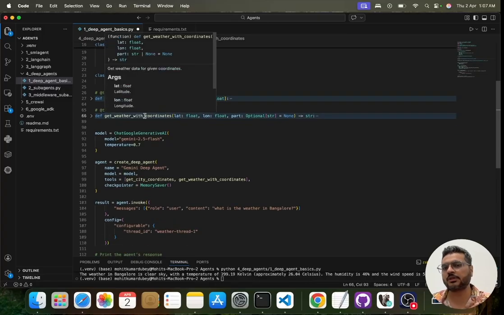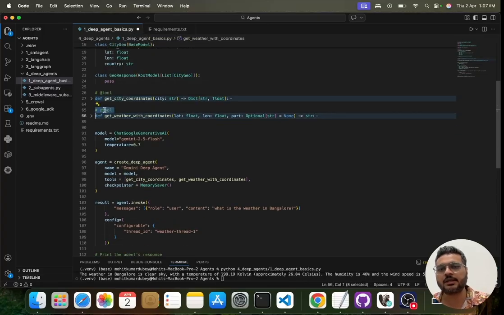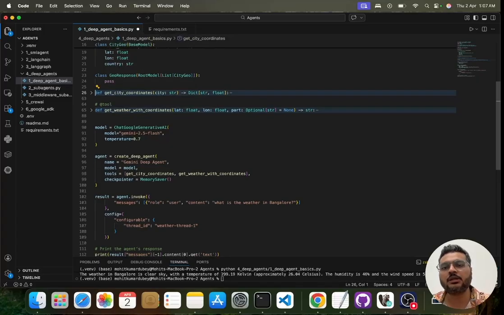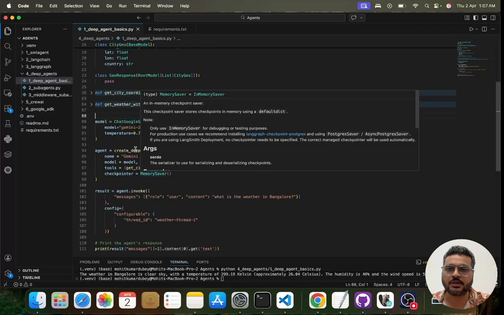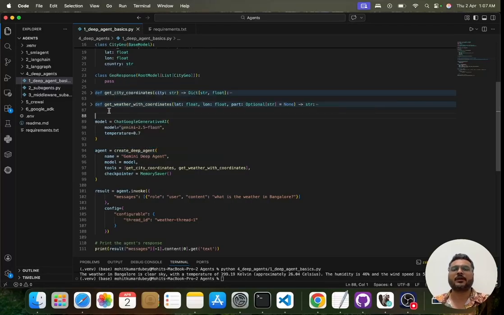These are the two functions which I have created, and you can see that I have commented out tools. The reason is you don't need to specify your functions as tools in the deep agent. As I told you, it's a framework. You just give it the function name and it understands that this will be a tool. We'll give it in the tools parameter itself. Explicitly we don't need to define it as a tool and then make it an array, like you have to do in other frameworks at the moment.